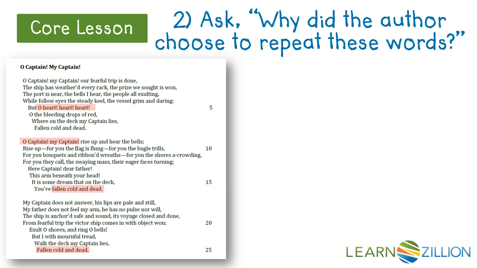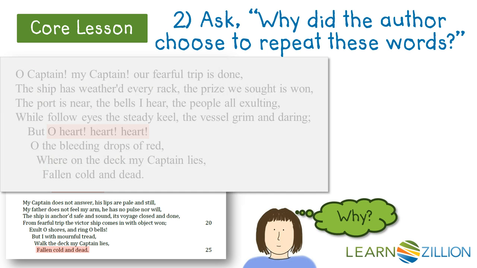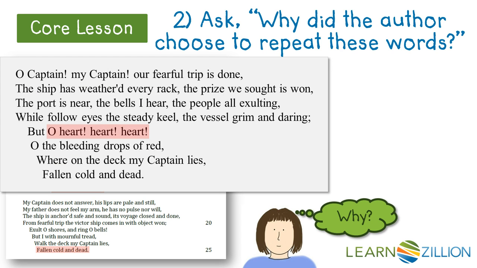The first time the author used repetition, it was to say, heart, heart, heart. I wonder why. Let's look more closely at that section. I notice that these words come right after he describes a joyful return and right before he reveals that the captain is dead. I also noticed that the word he repeated is heart, which also happens to be a word that we associate with emotion. Think about the phrases, my heart yearns for you, or she broke my heart. Heart is a strong emotional word.